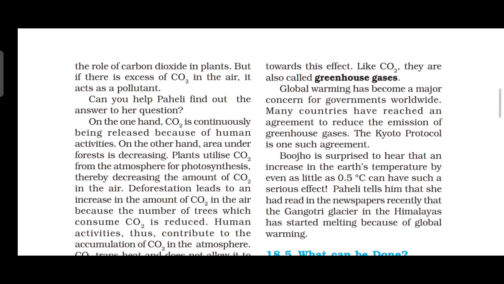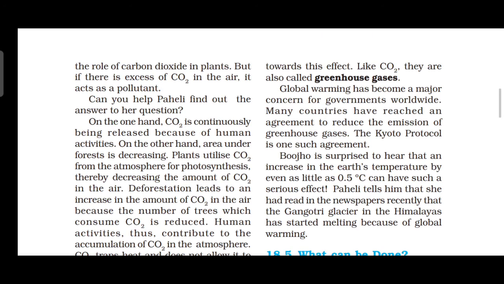As a result, the average temperature of the earth's atmosphere gradually increases. This is called global warming. Other gases like methane, nitrous oxide and water vapor also contribute towards this effect, like carbon dioxide. So altogether we call them greenhouse gases.